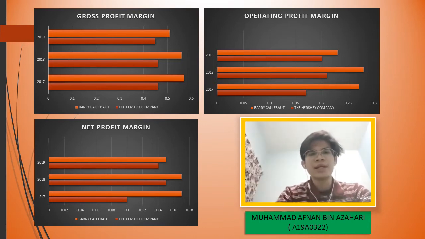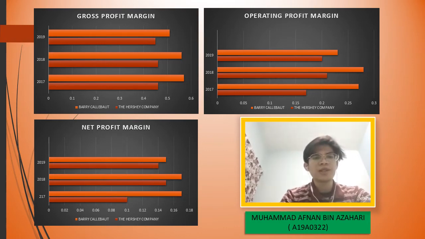For Barry Callebaut, the gross profit margin for 2017 is 0.57 and 2018 0.56. For 2019 it is 0.51. It has decreased for 2 years. Generally, the higher the gross profit margin, the better, as a higher gross profit margin means that the company did well in managing its cost of sales.